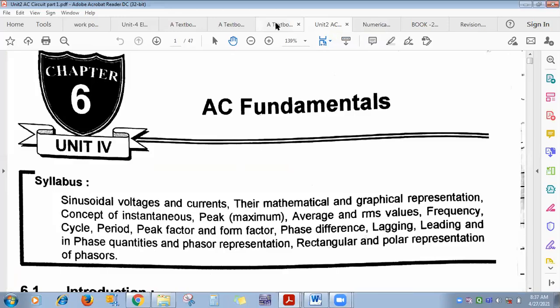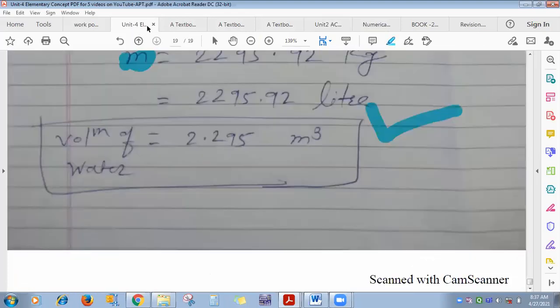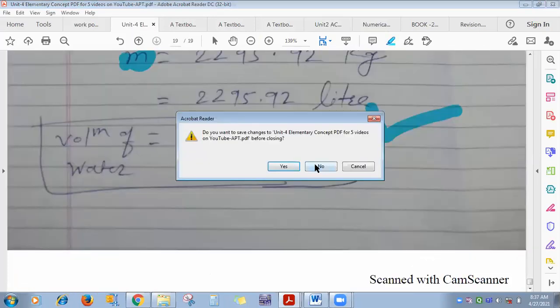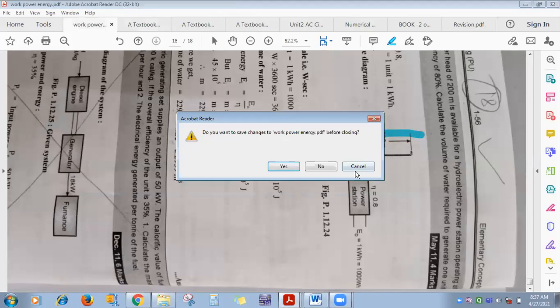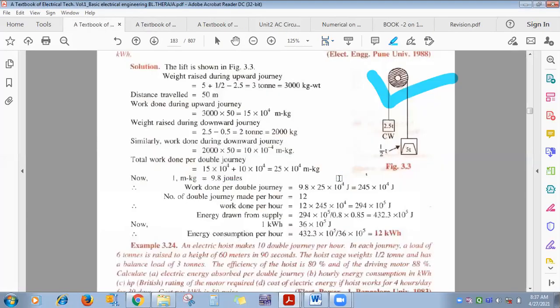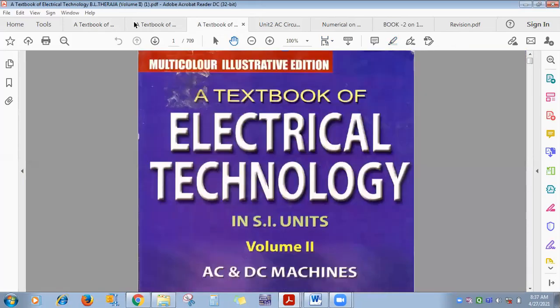Transformer is a static device. It transfers electrical power or energy from primary to secondary with a change in voltage and current. But input and output frequency remain constant.